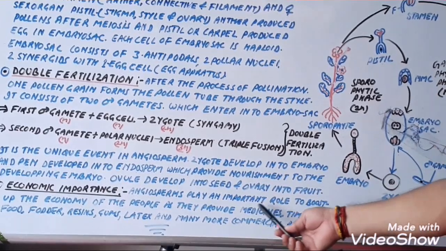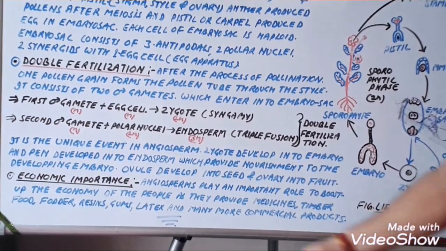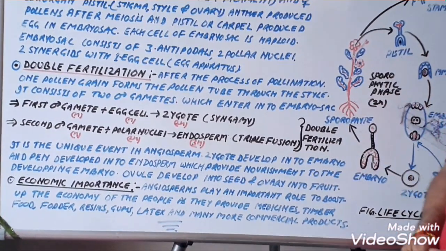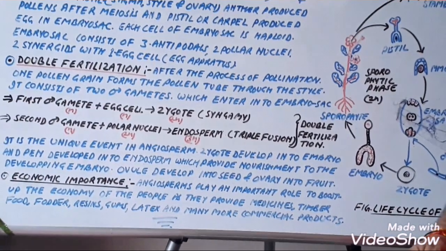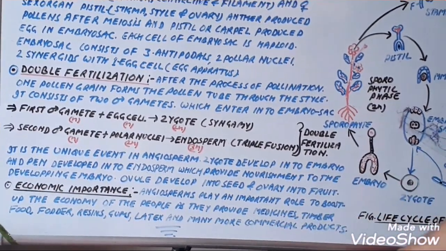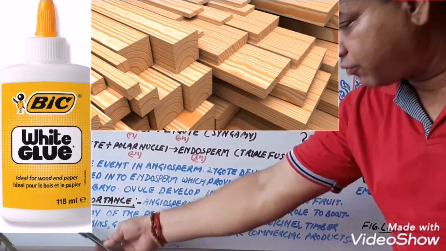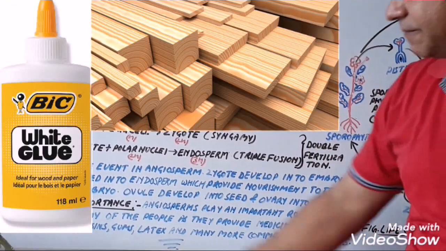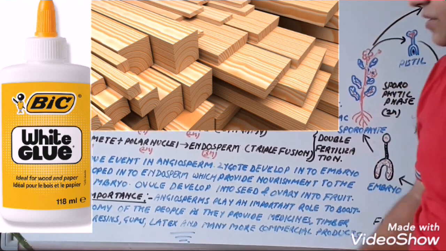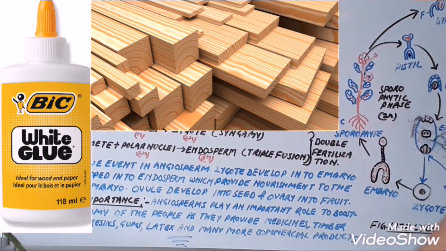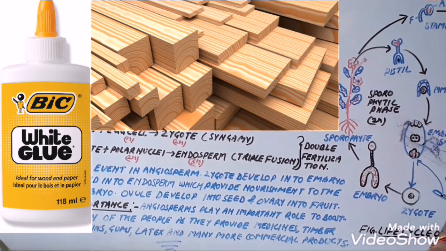Angiosperms play an important role to boost up the economy of the people as well as the country, because they provide the medicines, timber, food, fodder for animals, resins, gums, latex, and many more commercial products.